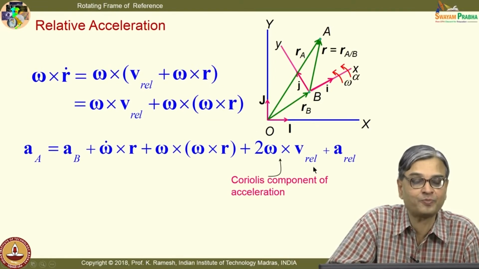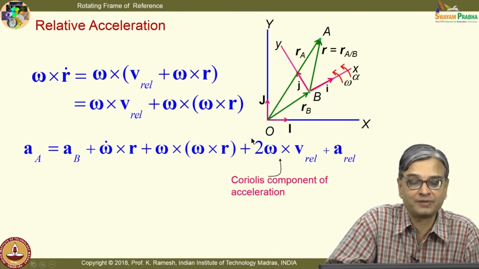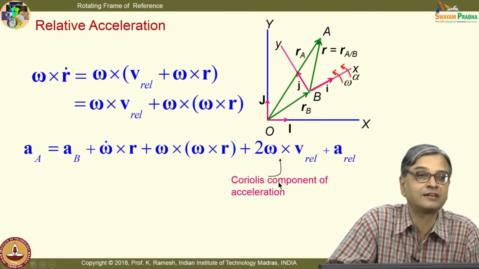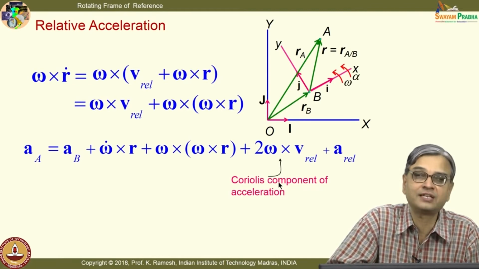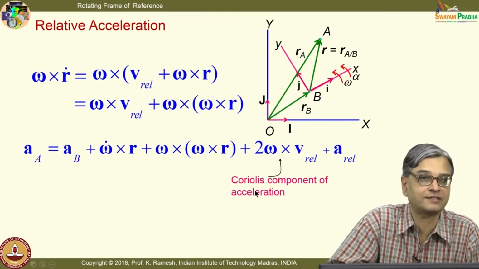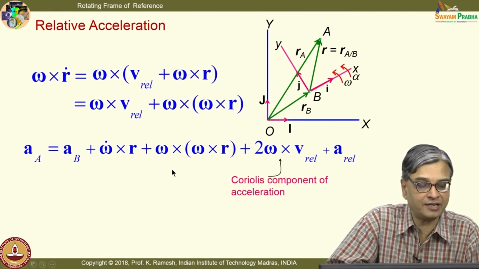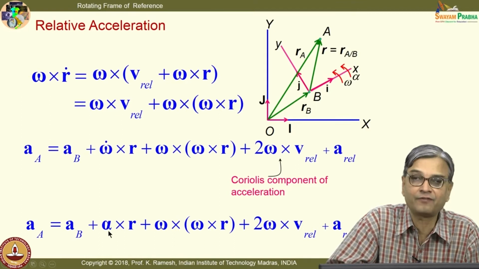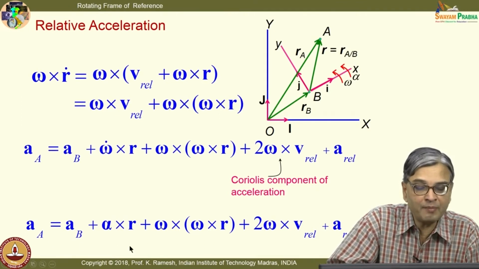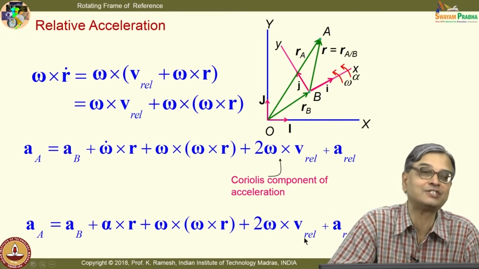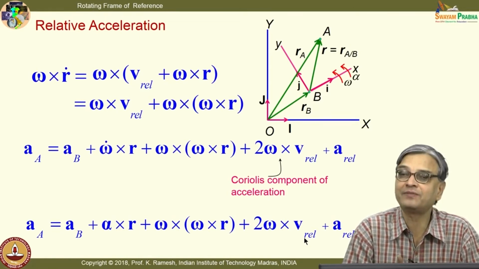This was very difficult to perceive, and it was articulated by a French mathematician, Coriolis. He was dealing with water wheels, that was the in thing at that point in time. So, he said these are all supplementary forces, that is how he could get it. And I can also rewrite this expression in terms of other known quantities. I can replace omega dot as alpha, and you need to remember this expression. What is new here is 2 omega cross V rel. Rest of it is very, very simple.